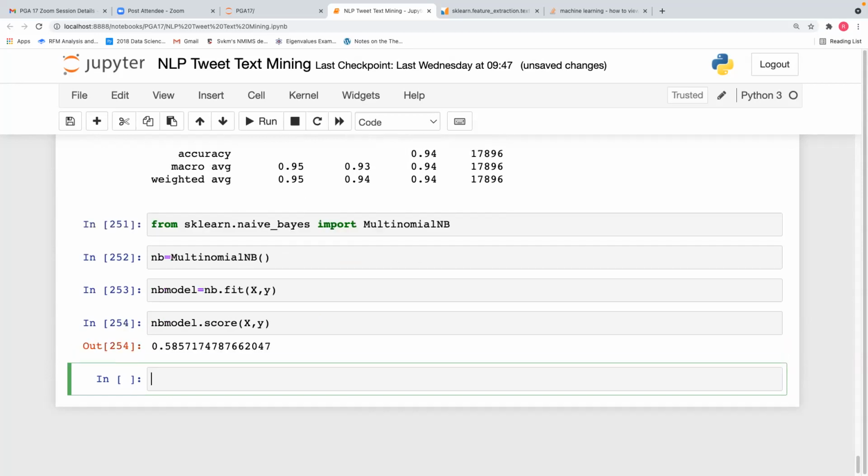So naive Bayes is also giving very less, 58%. Multinomial naive Bayes is giving 58%. How much did you get? 66, sir. Multinomial naive Bayes, but I got only 58.